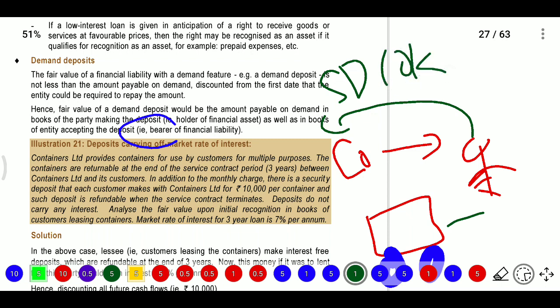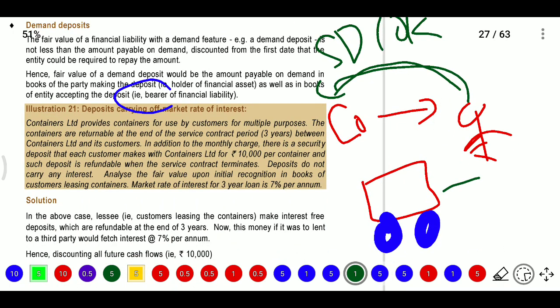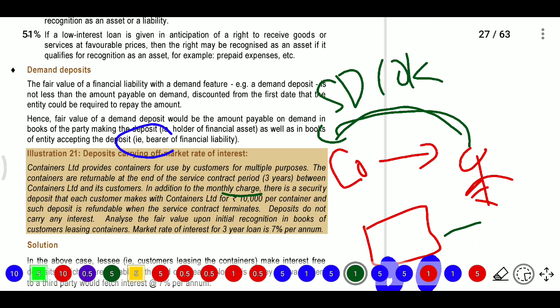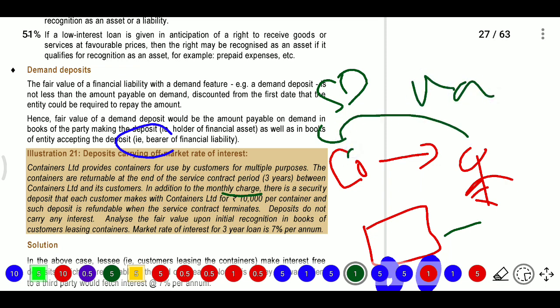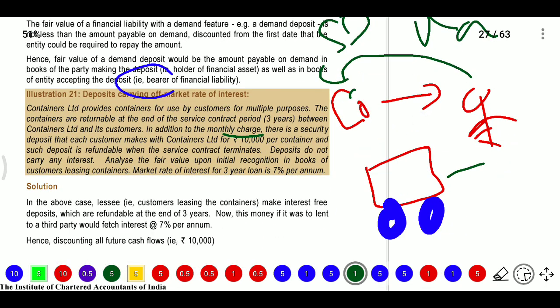On this they are paying some interest, and it will be refunded after the 3 years when the service is terminated. Deposit does not carry any interest. In addition, they are charging monthly charges. So they have taken a security deposit from this person, and they are also charging monthly charges.